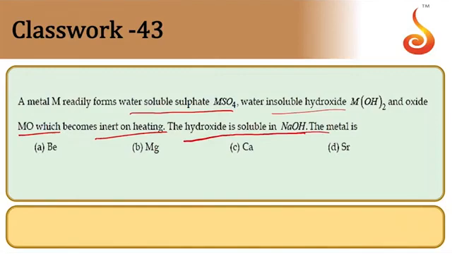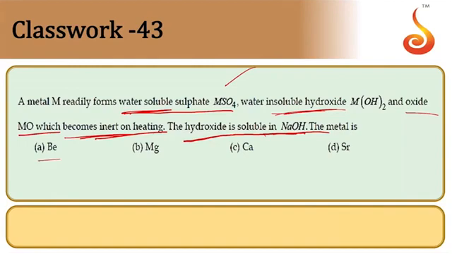See once again, metal M readily forms metal sulfate, which is water soluble, and water insoluble hydroxide and oxide MO, which becomes inert on heating. The hydroxide is soluble in sodium hydroxide now. So these are the properties of beryllium only.